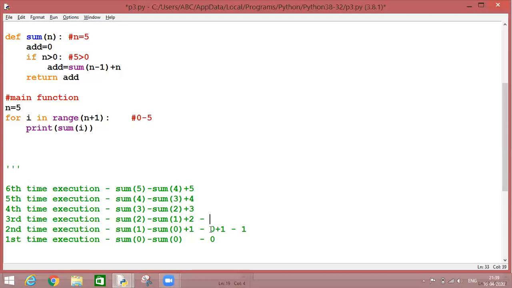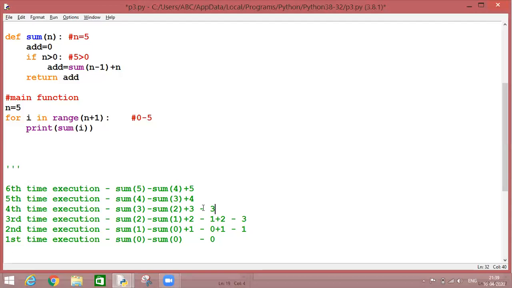If I talk about this function, then this sum of 1 has got the result as 1, which will be placed over here as a result, plus 2, which is again resulting as 3. Now sum of 2 result is 3, which will be placed over here as 3.